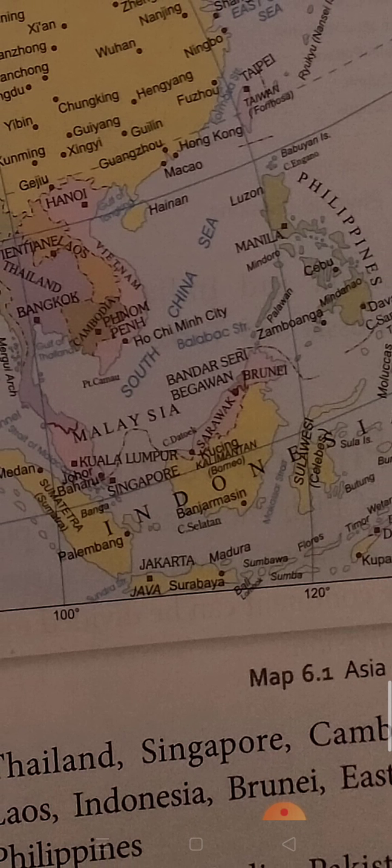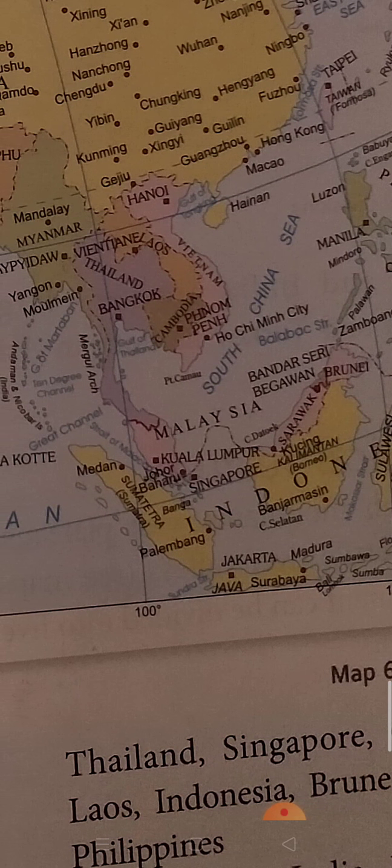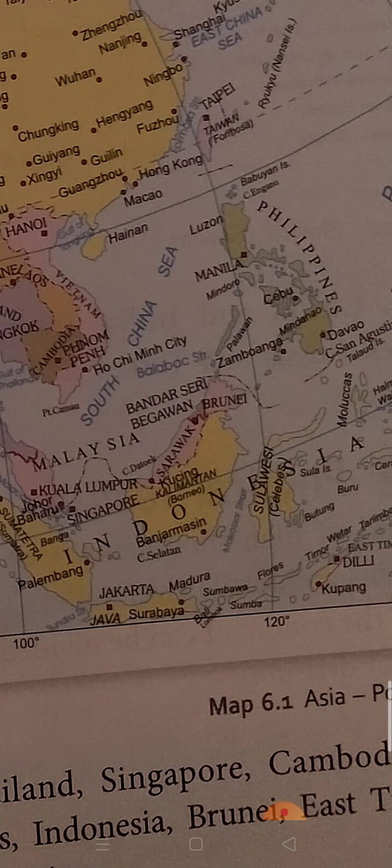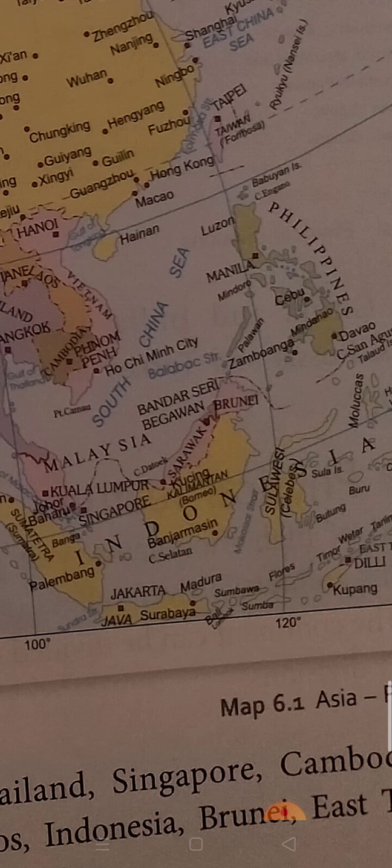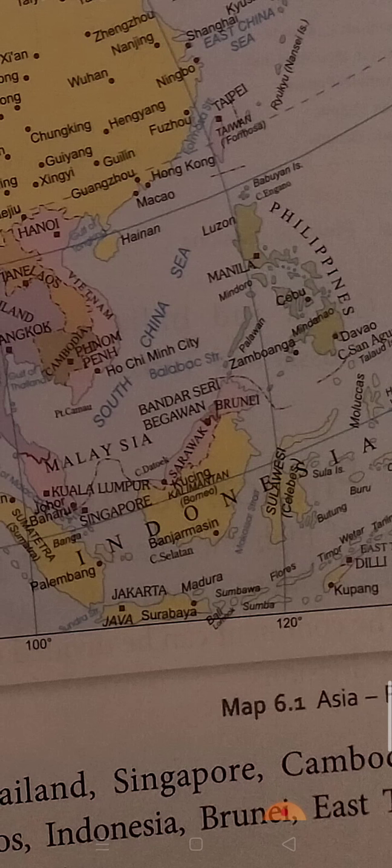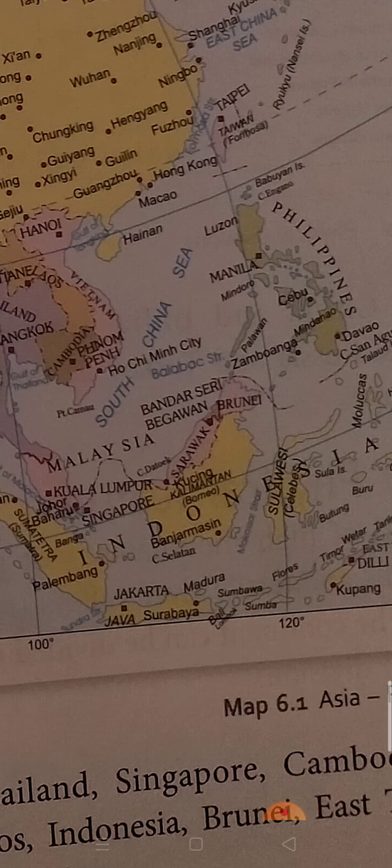Here you see Indonesia, and Malaysia is very near to it. Then Japan. These are the 3 major islands, and the Malay archipelago is the largest island group in the world.